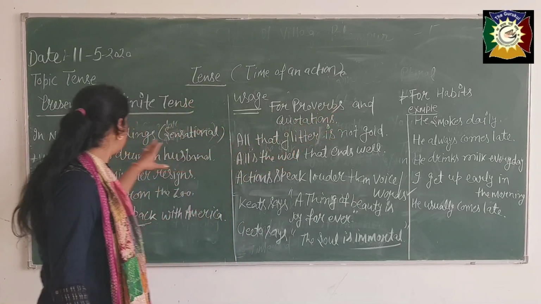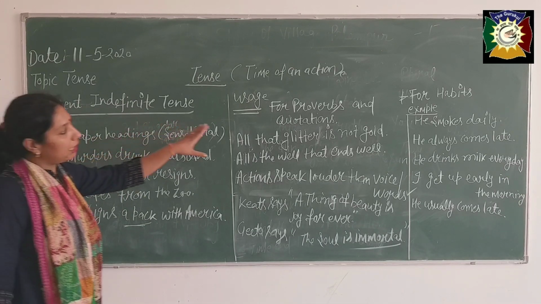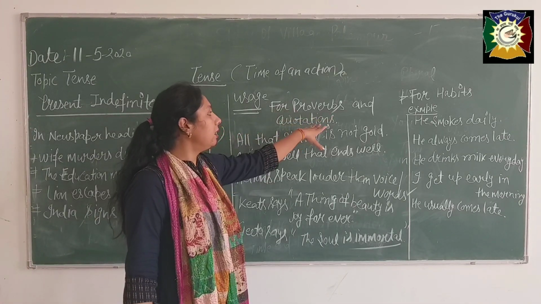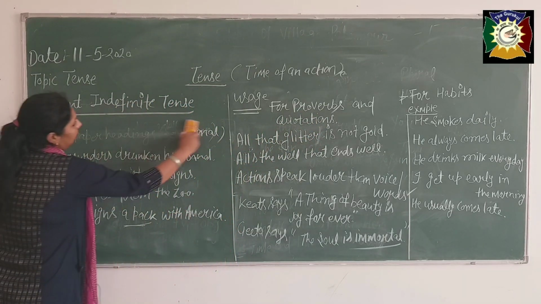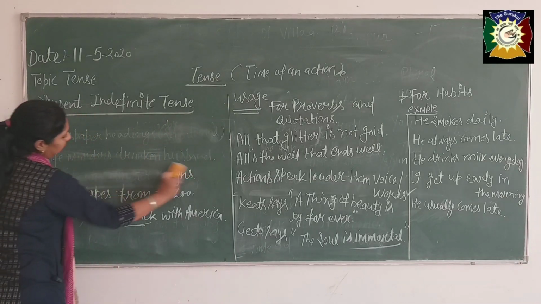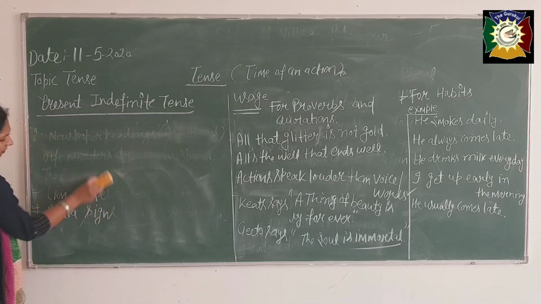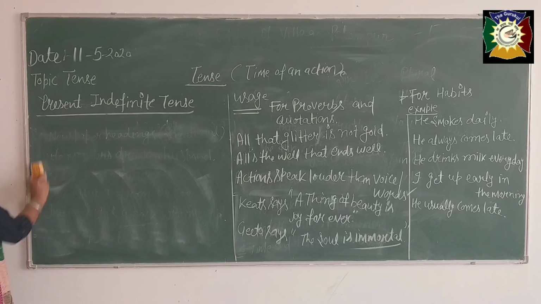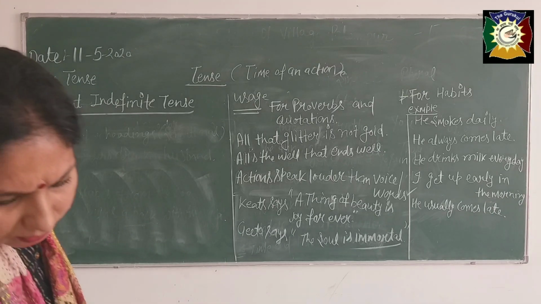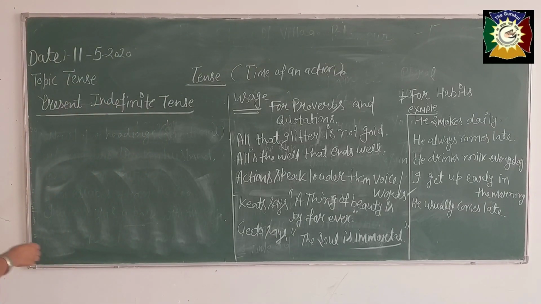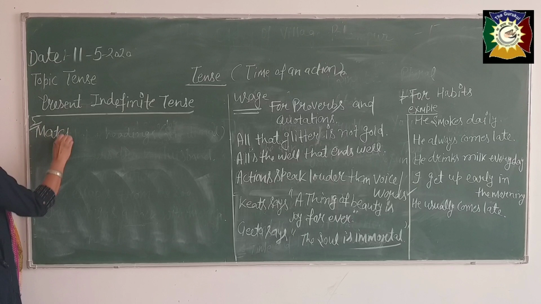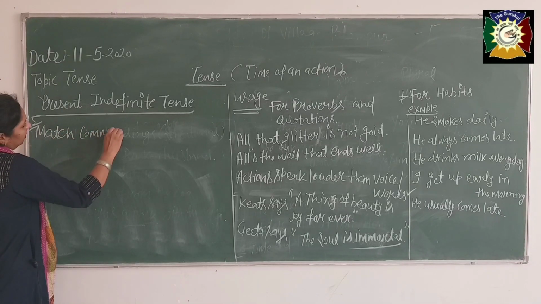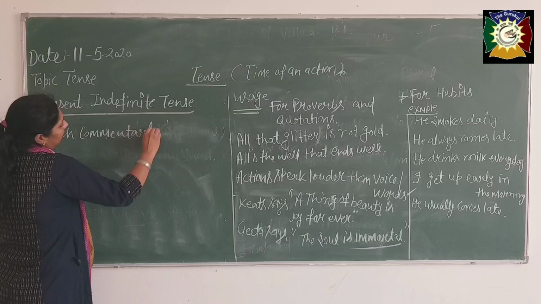Okay. Now the next use, beta, I have told you four: first of all universal truth, second for habits, third for newspaper headings, fourth for proverbs and quotations. Clear? And the fifth usage is commentaries, like that.